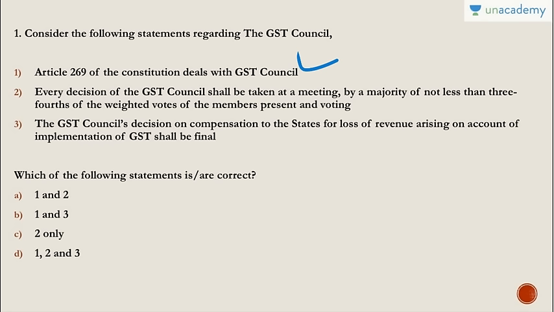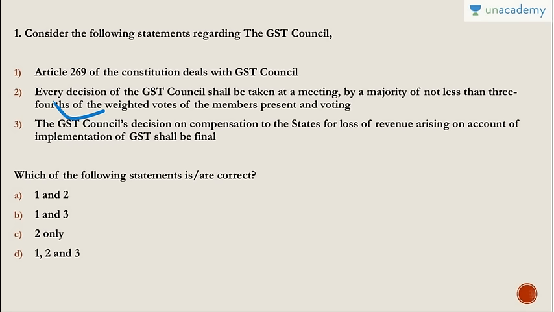Again, this is wrong. So second statement is correct because the decisions of the GST Council are made by 3/4 majority of the total votes cast. Okay, so this is why it is different, so I thought I'll mention it. The center has 1/3 of the votes cast. The states have 2/3 of the votes cast. Okay, and it does not matter.